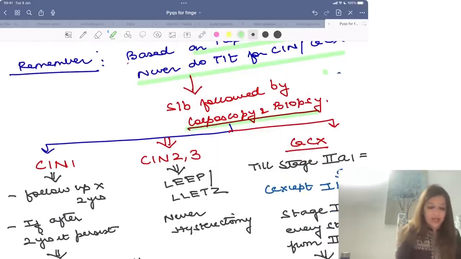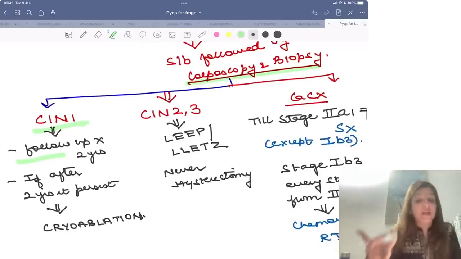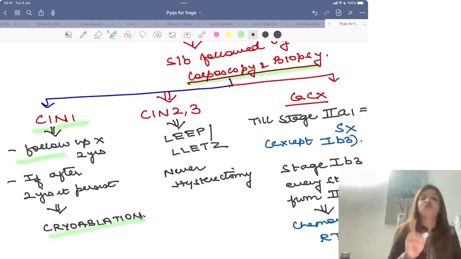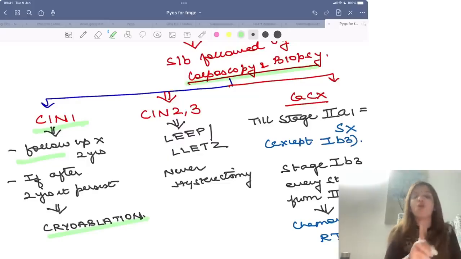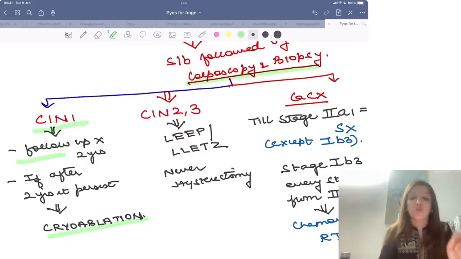What is the management of CIN1? Management of CIN1 is follow up for 2 years. And if CIN1 persists even after 2 years, then you do cryoablation. Management of CIN2 and CIN3 is LEEP or LLETZ. LEEP is loop electroexcisional procedure. LLETZ is large loop excision of transformation zone.